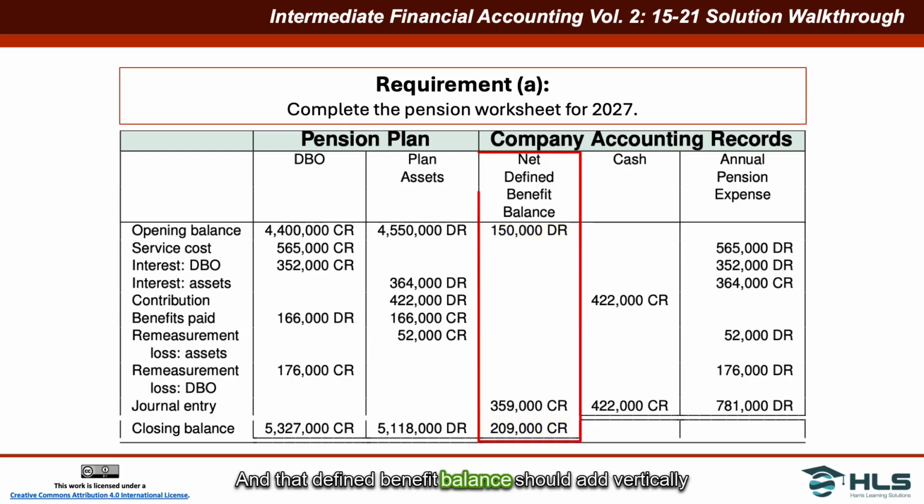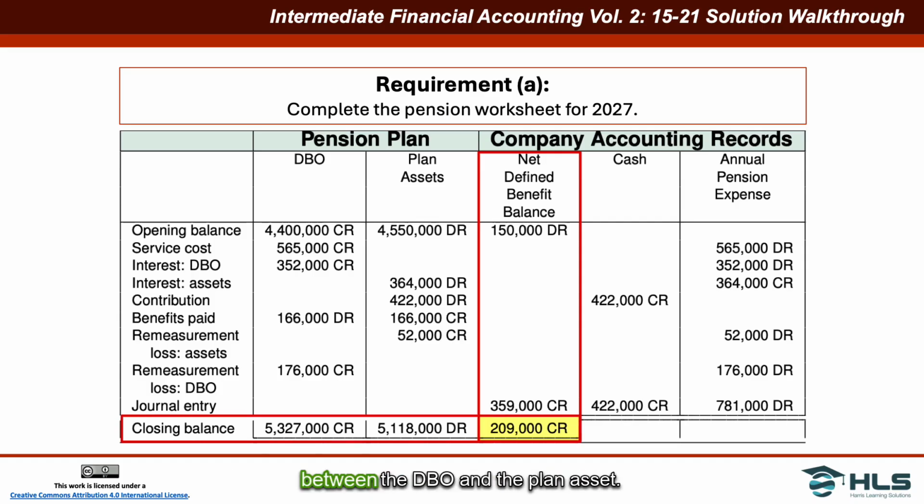A net defined benefit balance should add vertically in the column and horizontally by taking the difference between the DBO and the plan assets. So the $5,327,000 credit balance on the DBO minus the $5,118,000 debit balance in the plan assets is a net credit of $209,000.